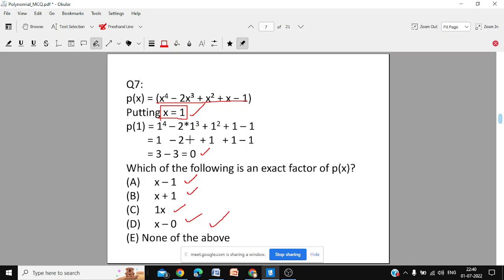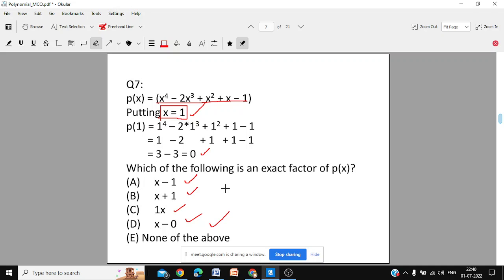Since on putting x equal to 1, this expression becomes 0, which is the factor?